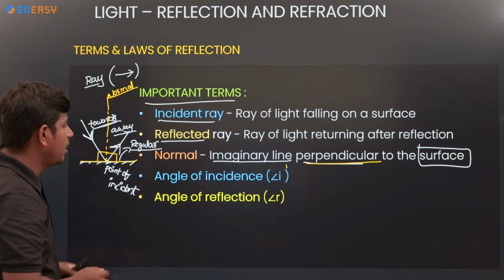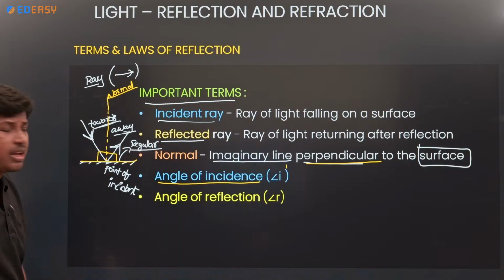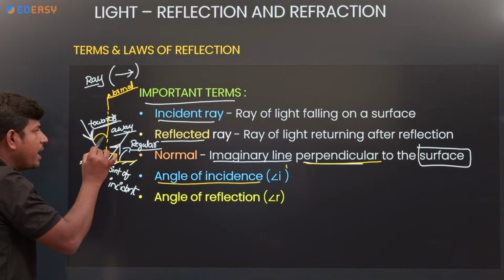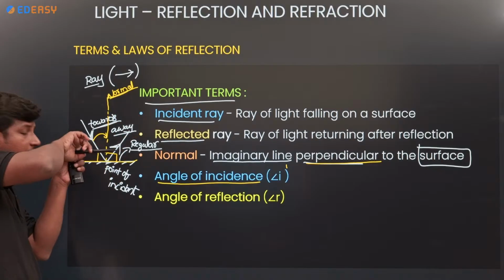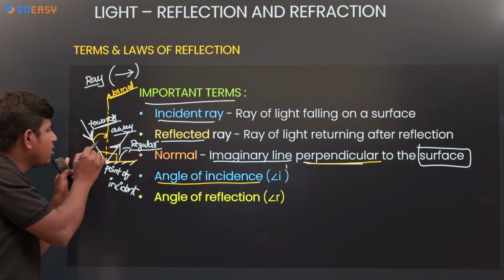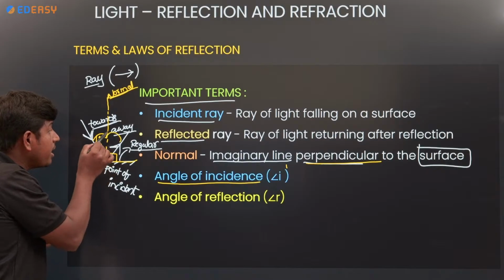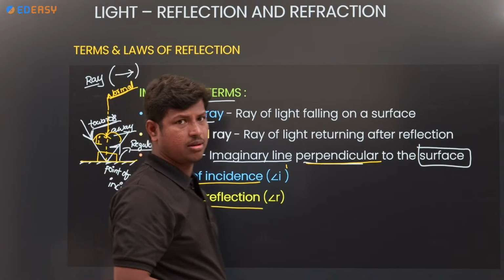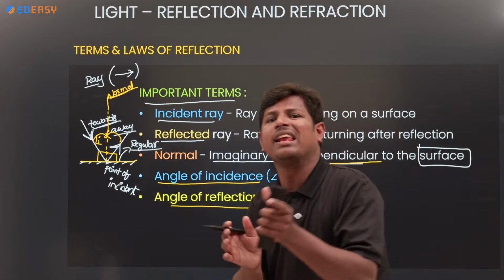Coming to the next point, angle of incidence. What is meant by angle of incidence? The incident ray is there, right? The incident ray makes an angle with the normal, that is called the angle of incidence. If the reflected ray makes an angle with the normal, that is called the angle of reflection.